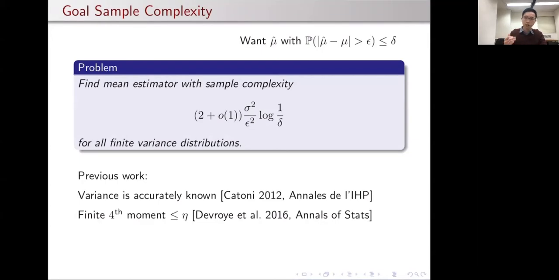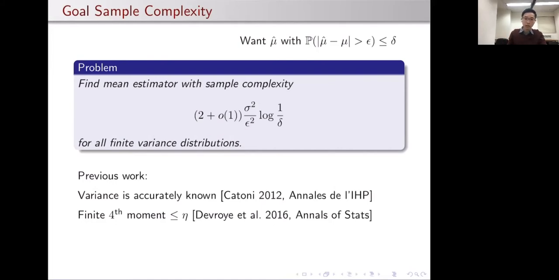This is the right time to talk about the previous works along this line of work. Catoni, in his seminal paper that initiated the whole line of work, observed that if the distribution's variance is known very accurately, then it is possible to attain the sample complexity, including the optimal constant of 2.